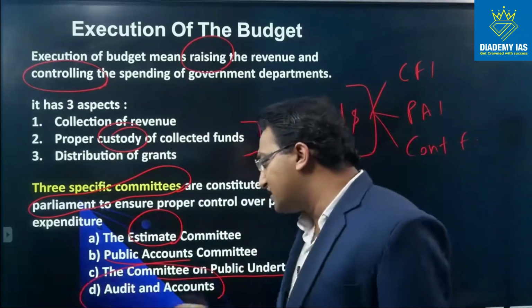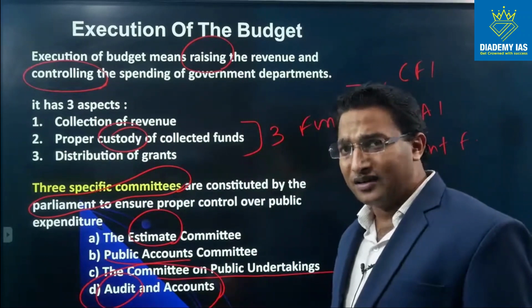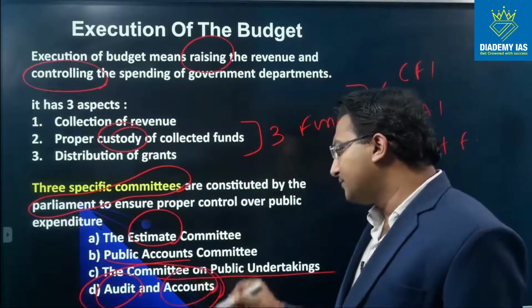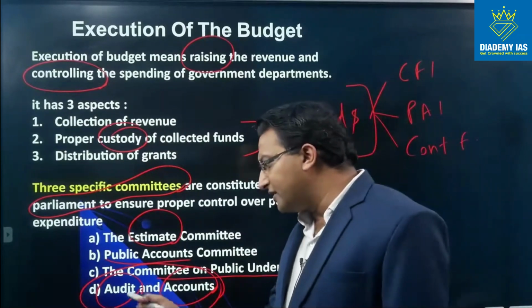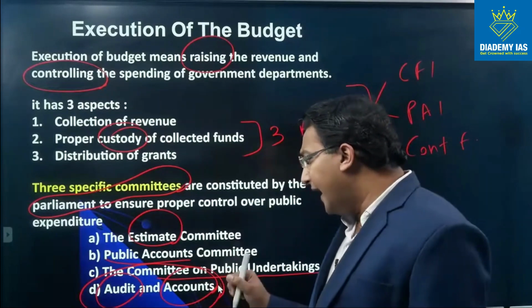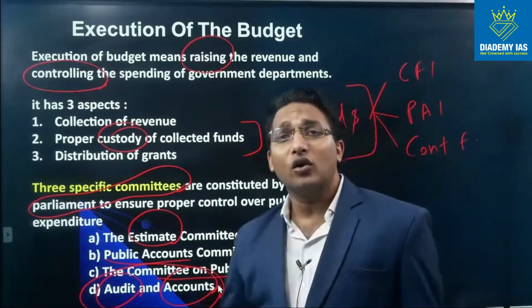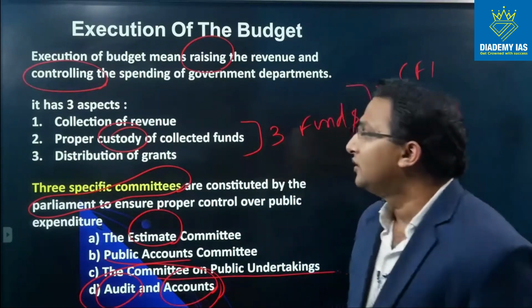Then there are two more agencies. One is the CGA, Controller General of Accounts of India. Then there are two bodies, auditing bodies, C&AG, Comptroller and Auditor General of India, and accounts body, Controller General of Accounts, CGA, C&AG and CGA.